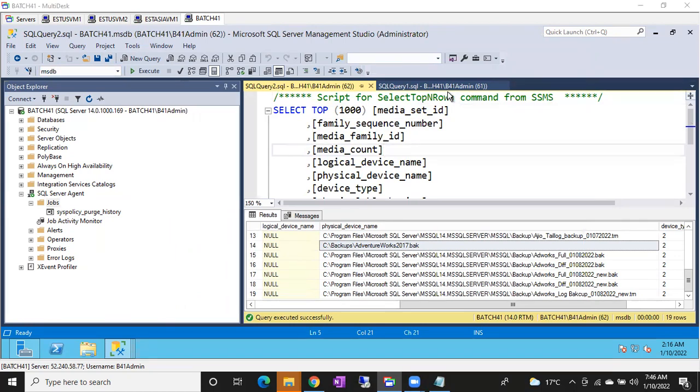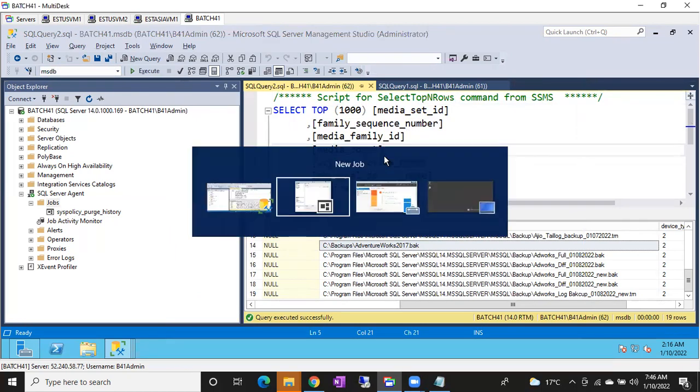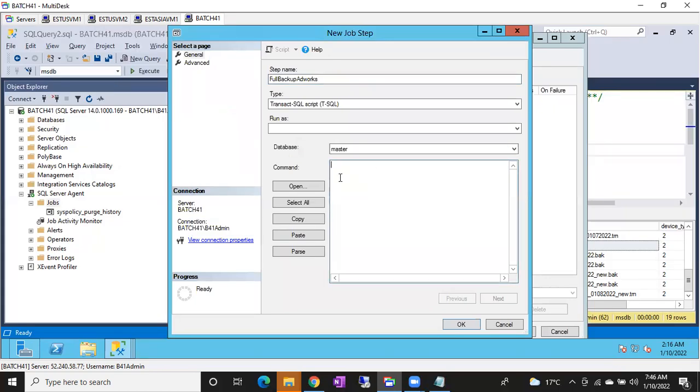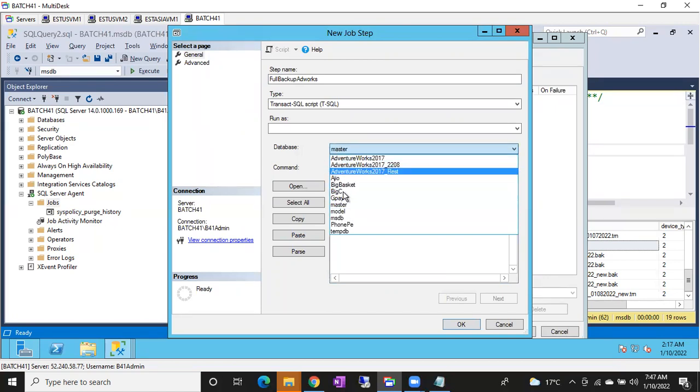In the same way, I am giving one query here. I have to choose on what database it is going to run. If it has to run on master, you can keep it as master. Or else, I don't mind about this database; simply I'll include use database name in step one. If you want to run this query, use master go, and then forget about this master database. If you use this database name, that's fine. Or else, if this query has to run specifically on a specific database, you can choose the database.